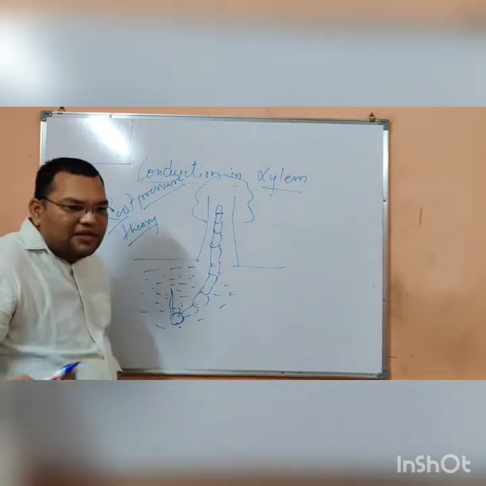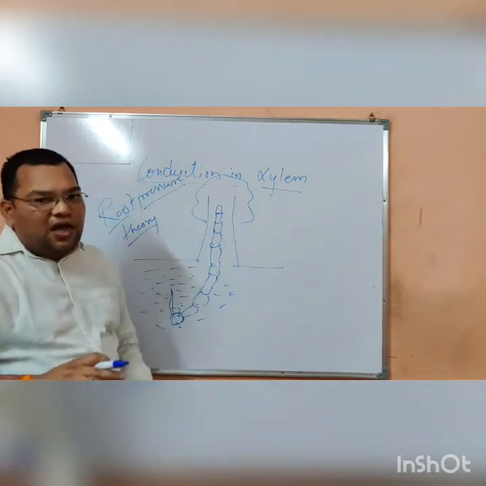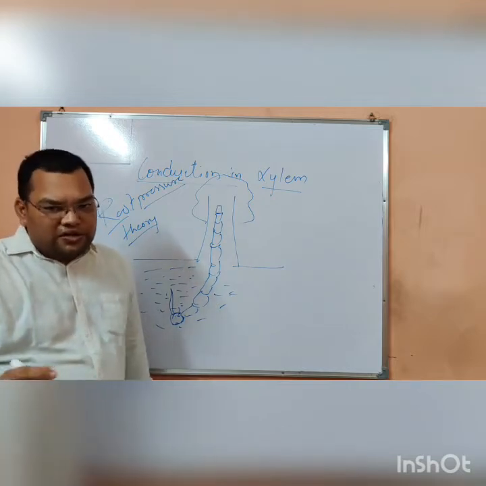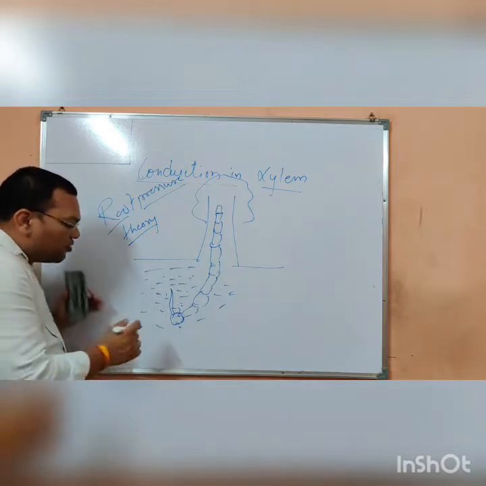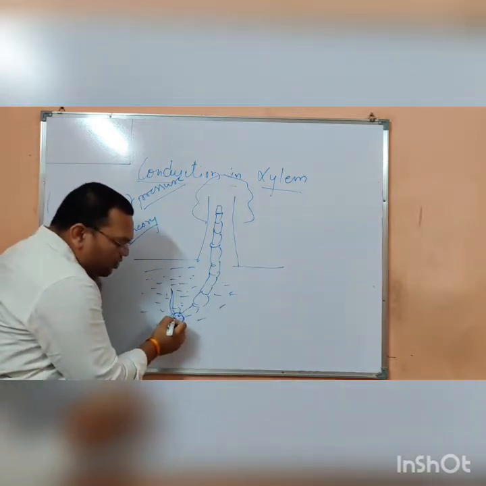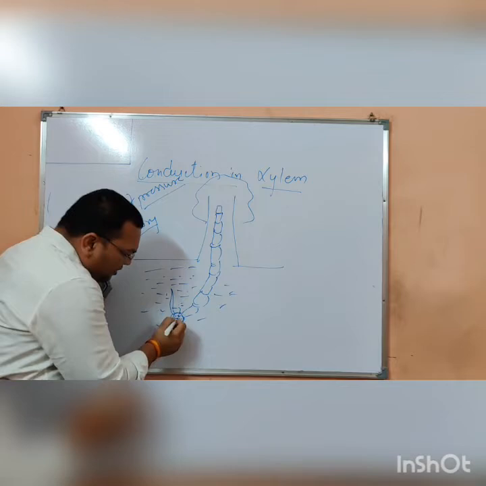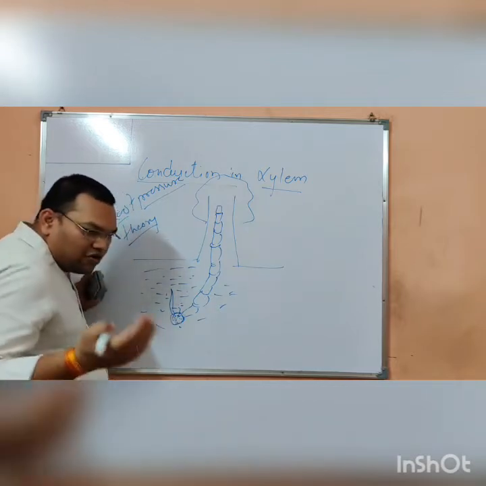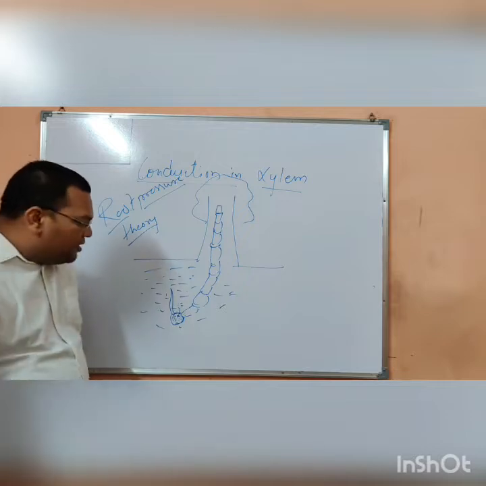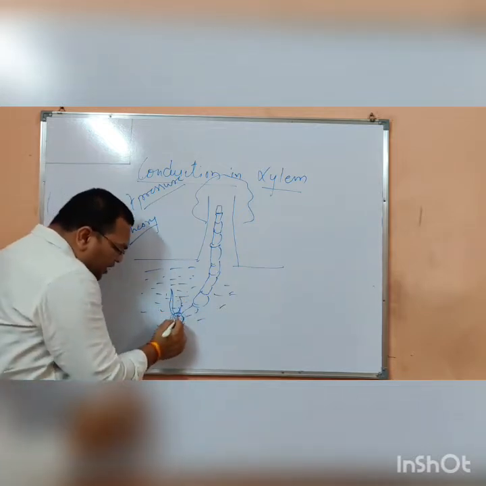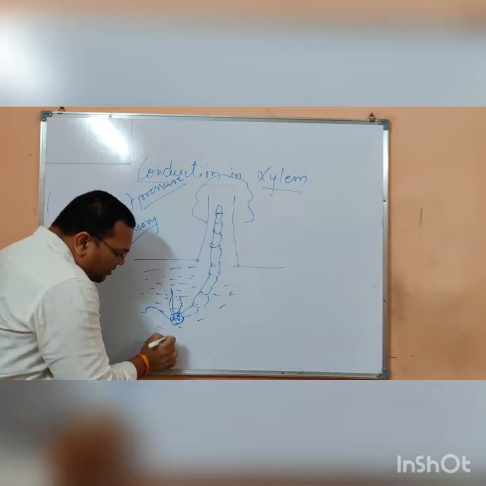So what happened in the 9th class? We heard about the hypertonic condition, the isotonic condition, and the hypotonic condition. So when the concentration of ions here is more, then the amount of water becomes less. So obviously the water moves from outside to inside in these cells.